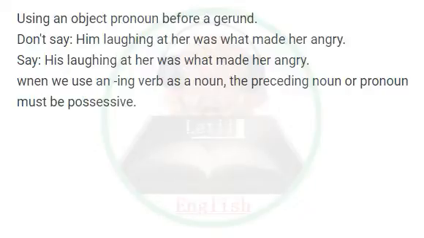Using an object pronoun before a gerund. Don't say, him laughing at her was what made her angry. Say, his laughing at her was what made her angry. When we use an ing verb as a noun, the preceding noun or pronoun must be possessive.